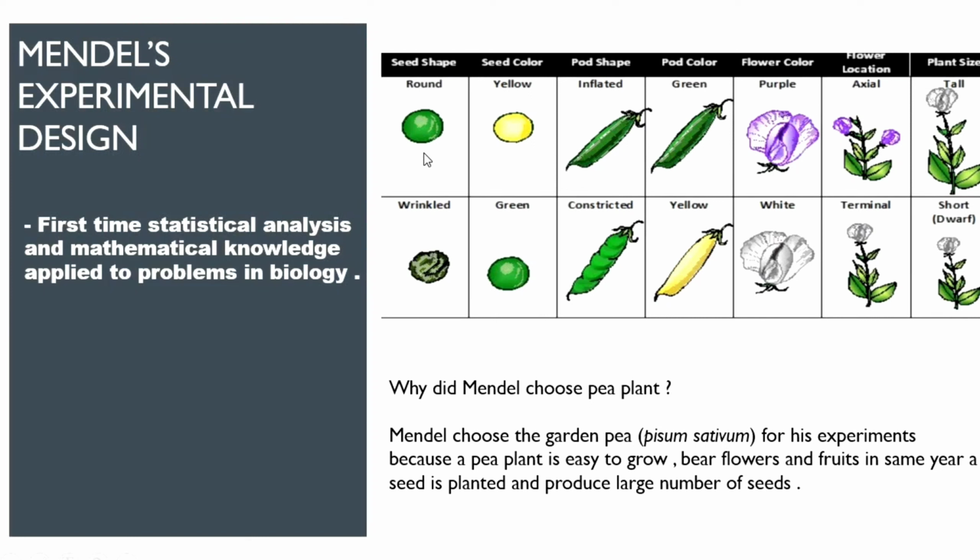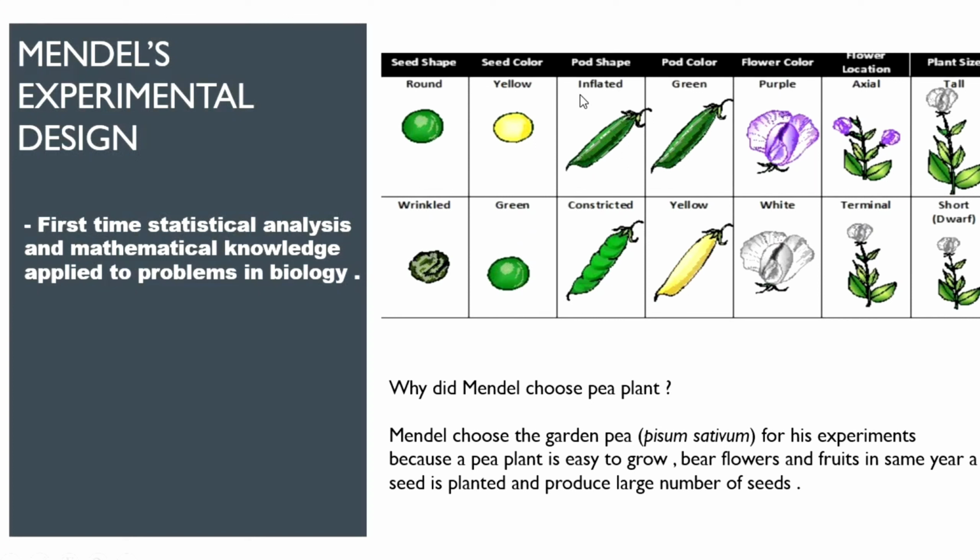By dominant, I mean that it will express itself in both homozygous and heterozygous condition, whereas wrinkled will only express itself in homozygous condition because it is a recessive trait. Whenever I'm saying that it is a dominant trait or a recessive trait, I am talking genotypically, that is, I'm talking about the genetic constitution of the organism. Next up we have seed color. The dominant color is yellow and recessive is green.